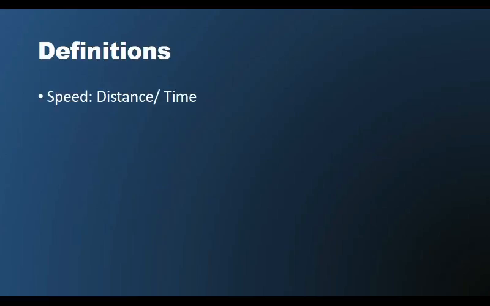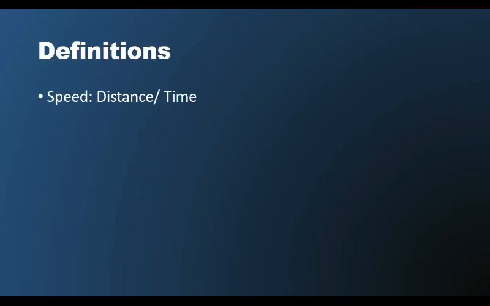What is speed? Speed is nothing but the distance covered by a body per unit time. It can be mathematically expressed as distance divided by time. The above equation may be rewritten in many ways to calculate the unknown parameter. So when you rewrite, we get the formula for time is equal to distance by speed. And the distance moved by a body can be calculated by the formula speed into time. All these equations are derived from the basic speed equation that we have.